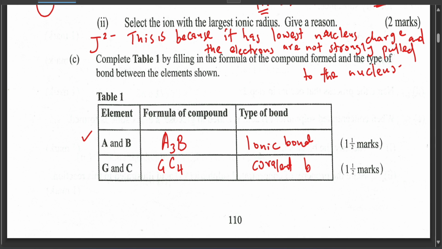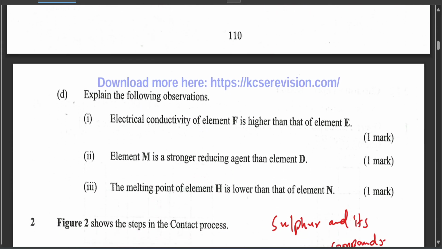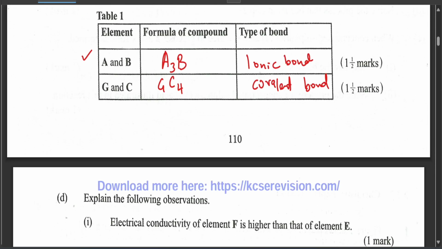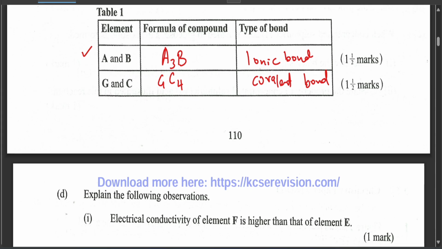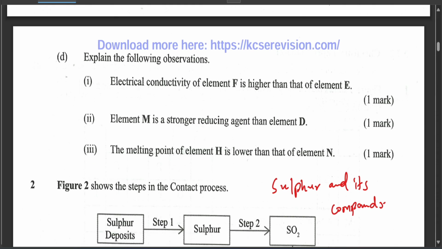It's because the bonds that we taught are just ionic bond and covalent bond, the dative bond is just part of covalent bond. There's also hydrogen bond. There are intermolecular forces in between those molecules, but still, for the atoms to be together, they are held by covalent bonds. So question D, explain the following observation.